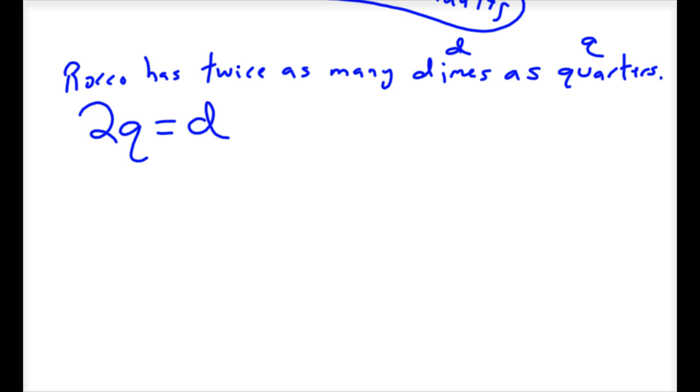Guys, use your hands. What would you do to make them equal? You have to double your quarters to make them equal to dimes, because you have twice as many dimes as quarters. Does that make sense? Q equals 1/2 D. What if it was like he has 3 times as many quarters as dimes? Then you would triple the dimes to make them equal to quarters.